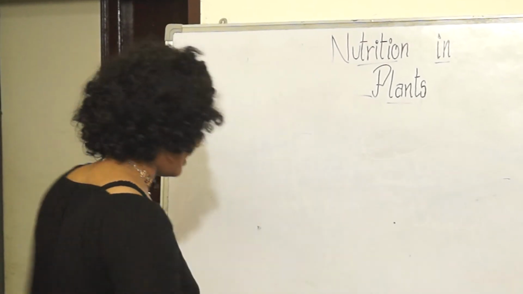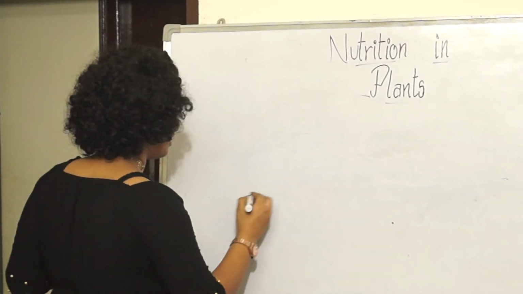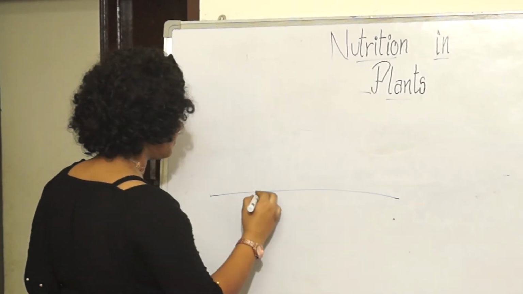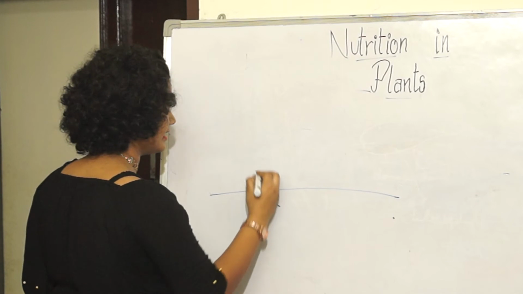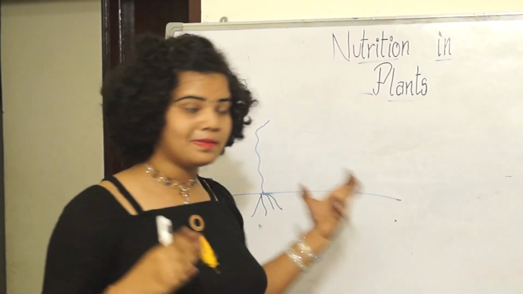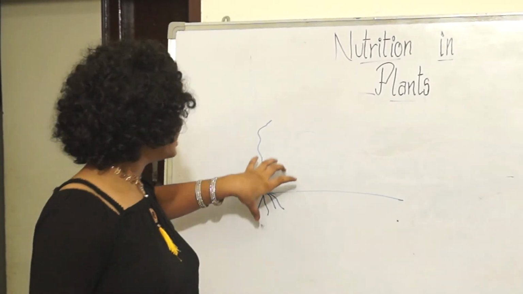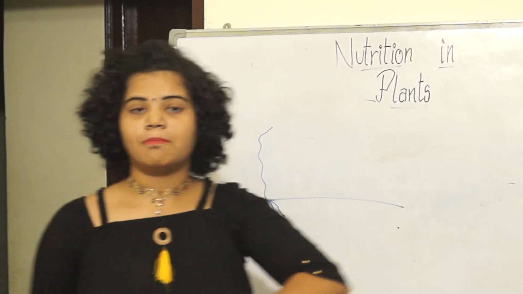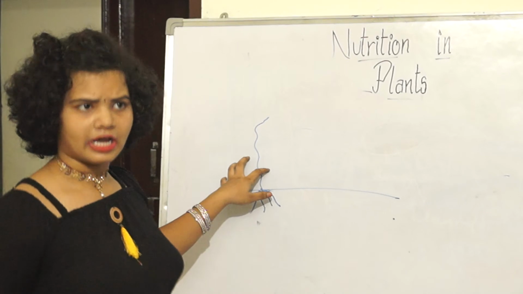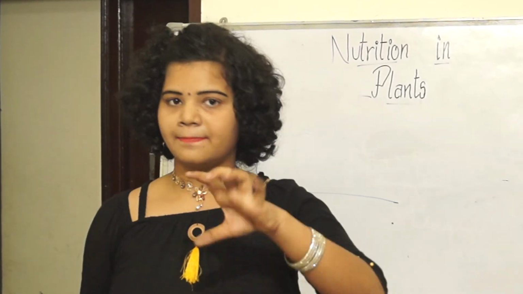So the Cuscuta plant. I have a plant here. This is the soil, and I have a plant here. This is the Cuscuta plant. It has a yellow, wiry structure. This plant is yellow in color because it can't prepare food by itself. So why can't the Cuscuta plant prepare food on its own?